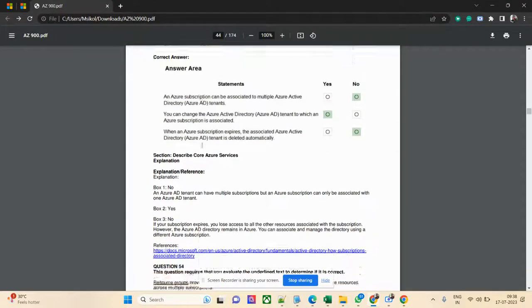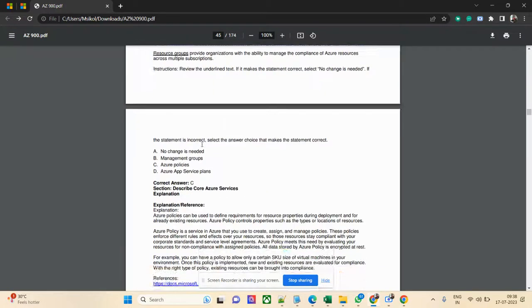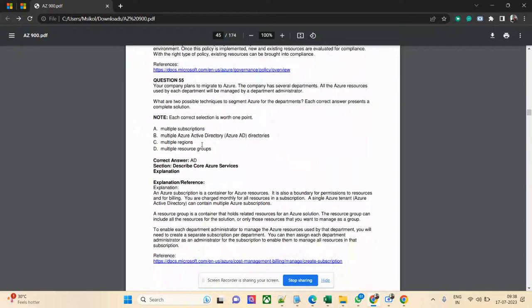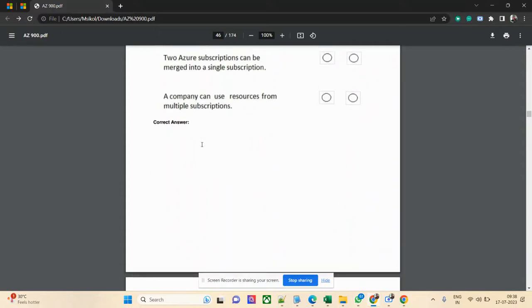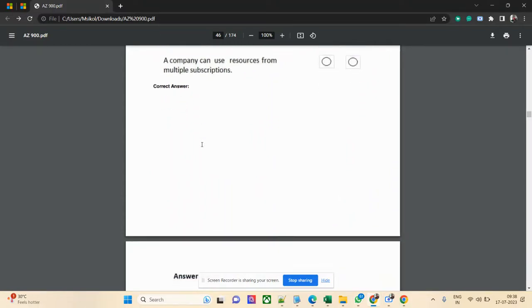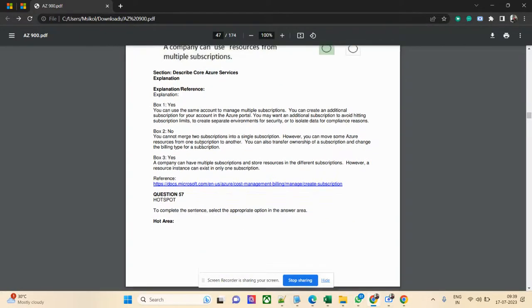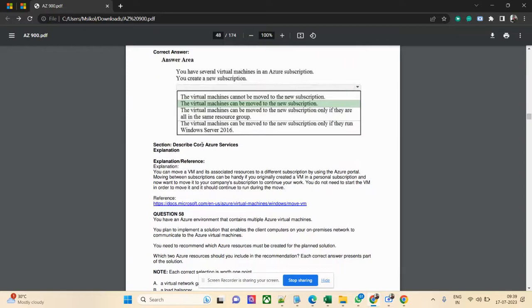If you are a developer, then concentrate on Azure Functions, function apps, logic apps, serverless, those kinds of stuff. If you are a network person, there is a VPN, you have VNet, you have subnet, route table and all. So concentrate on that specific area. Based on your expertise, you can concentrate. So that is a good part.